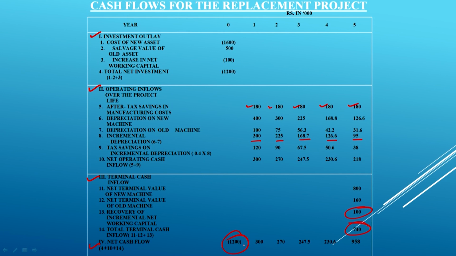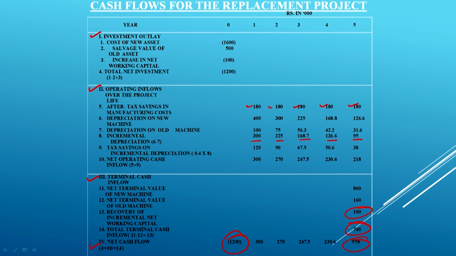So, it means in the first year the major source of the net cash flow is the operating cash flow, second year also operating cash flow, third year also, fourth year also, and the fifth year is the sum total of the operating cash flow and the terminal value, which is 958.